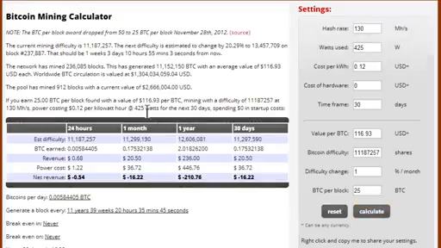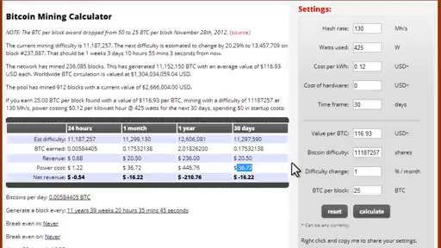It looks like in 24 hours, I'm going to make 68 cents, but it's going to cost me $1.22 in power. So that's a net loss of 54 cents. So over 30 days, 1 month, I'm going to lose $16 because I'm going to have to pay $36 in electricity bill. This will give you an idea of whether you're going to make any money or not.